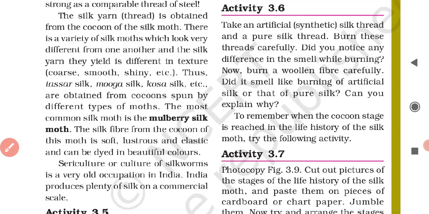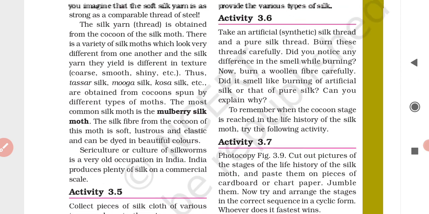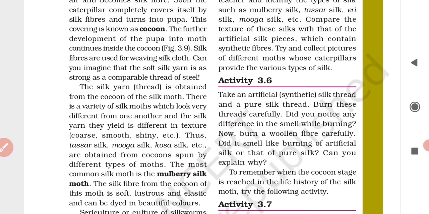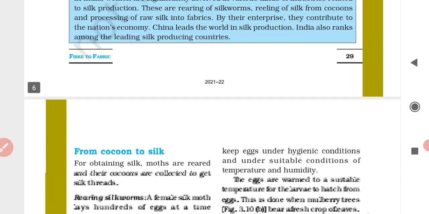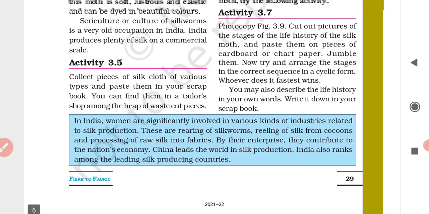Clear? So this is all about the life history of silk moth. In the next video we'll study about the production of silk, from cocoon to silk.